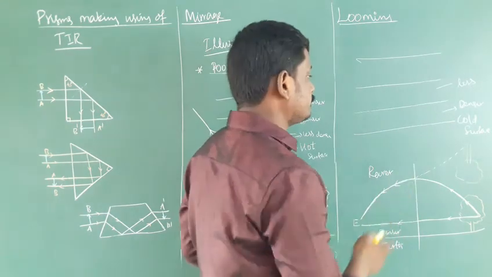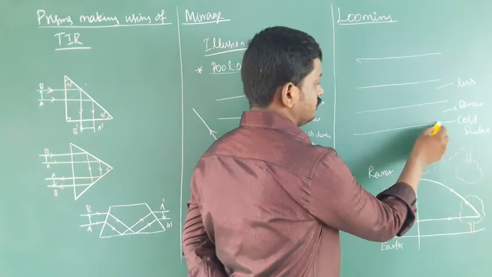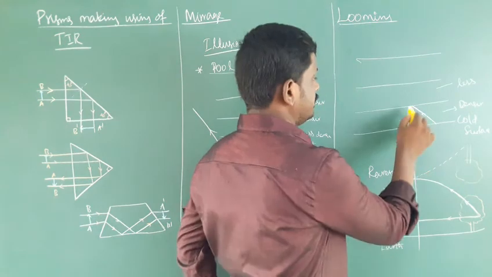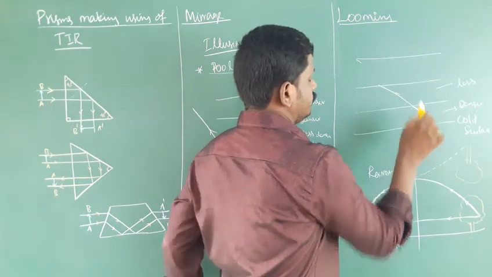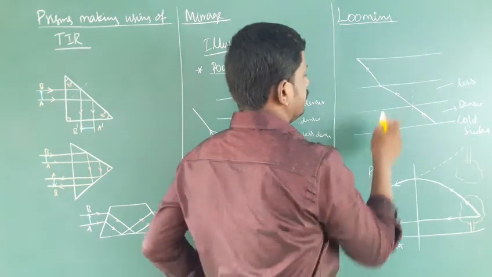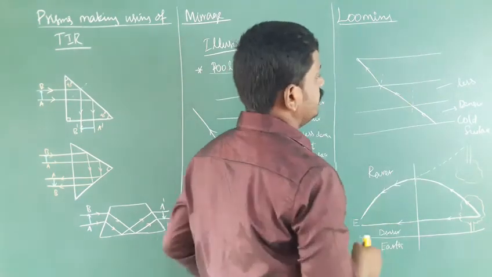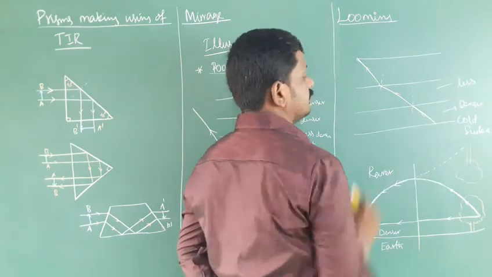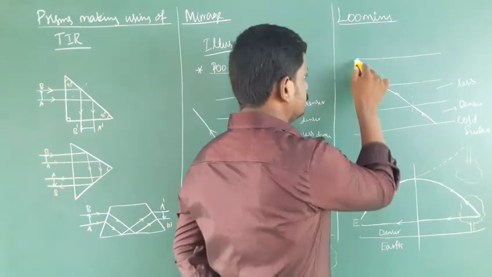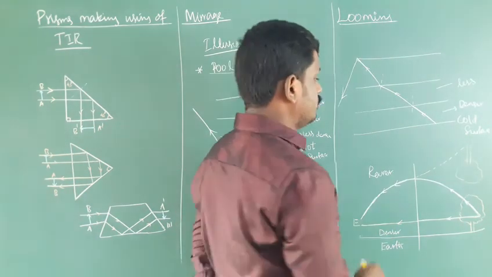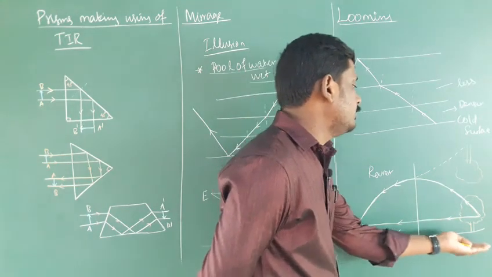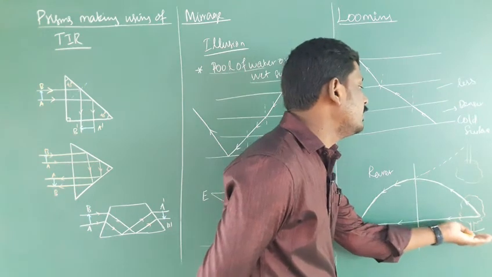The light from the object is refracted and deviated away from the normal, again and again. After that the angle of incidence is greater than the critical angle, so it is reflected back. The reflected image is somewhat above the surface,